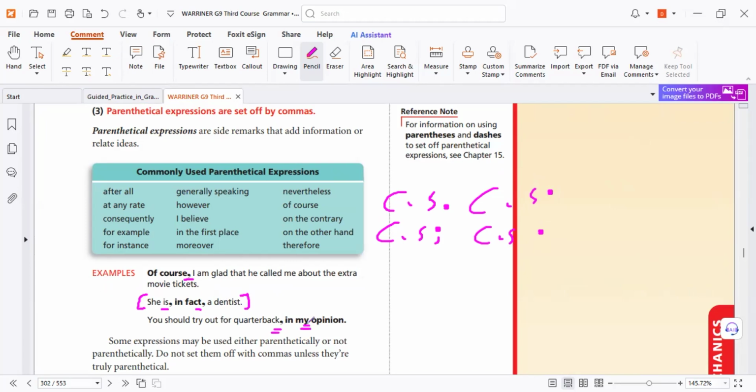Here, in my opinion, to tell you this is the writer's opinion. Here, I believe, to tell you that the writer believes that. Moreover, the second, it's additional to the preface. Those expressions can help you to understand more than the meaning. As I told you, transition words organize ideas.